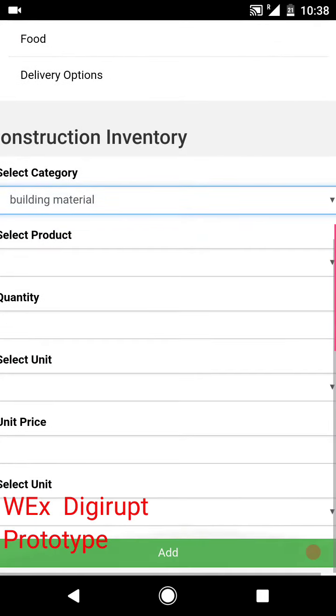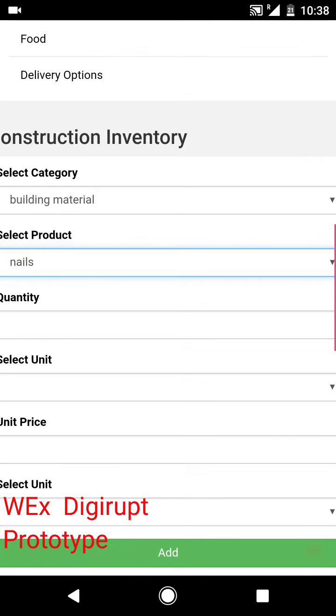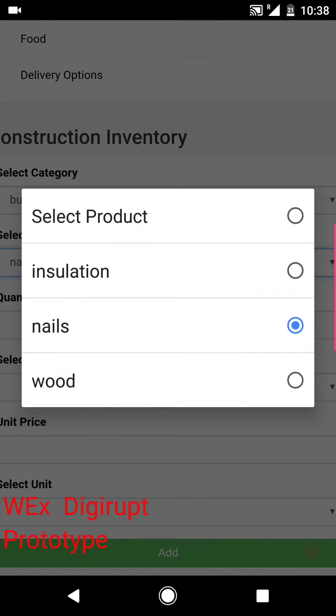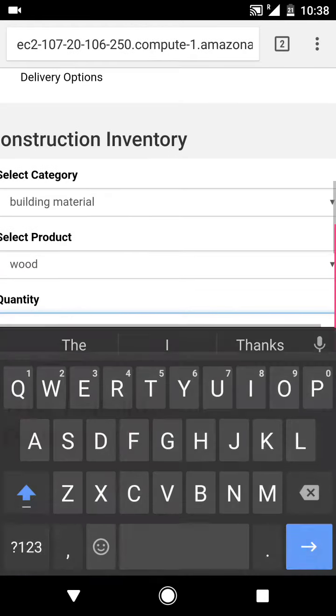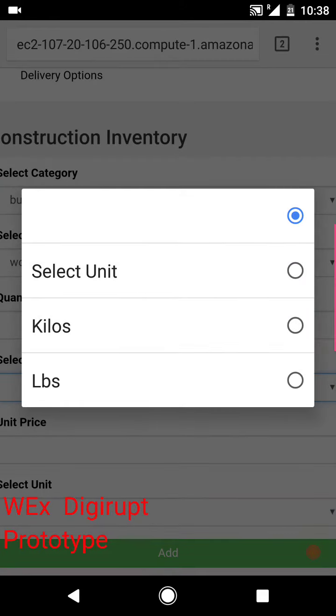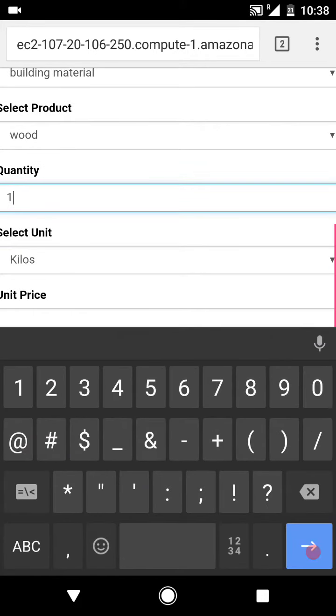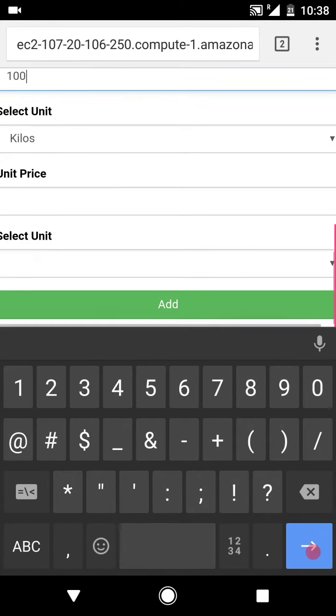Building material is the item that he'd like to put up, and some nails, for example, or maybe wood. The quantity is open right now. So if we assume that he's going by kilos, let's put 100 kilos of any type of wood.